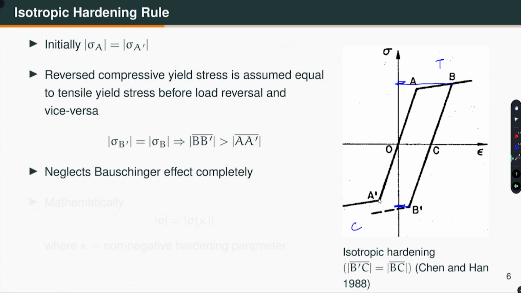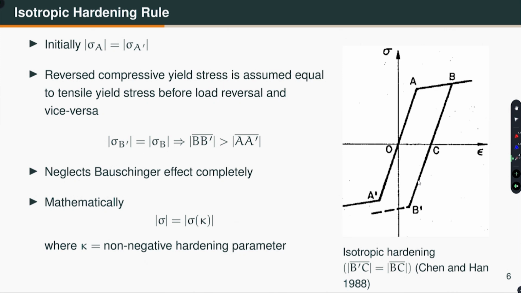As you can see, this isotropic hardening neglects the Bauschinger effect completely, because the Bauschinger effect means if you have taken it beyond the initial yield, it should have yielded earlier in compression and vice versa. Mathematically this can be expressed as the magnitude of the yield stress being a function of this parameter kappa. We will not get into the mathematics too much. You can say BC is equal to B prime C. The lengths of this line and this line are equal.